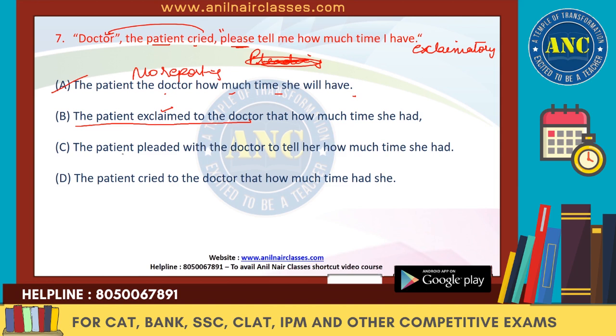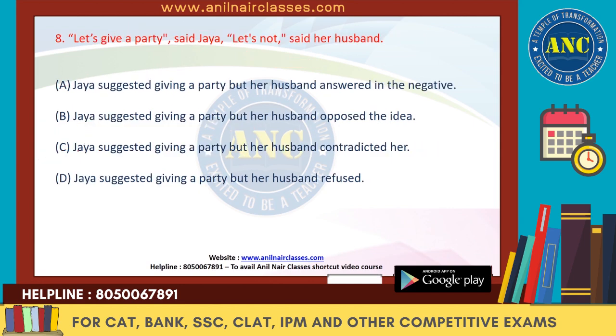So let's keep it on hold. "The patient pleaded with the doctor." The reporting word "pleaded" is wrong. He's not pleading. "Patient cried to the doctor." He's not crying. He's exclaiming it. "So the patient exclaimed to the doctor that how much time she had." So the reporting verb helps, we get to know that B is the right answer. C and D are wrong.